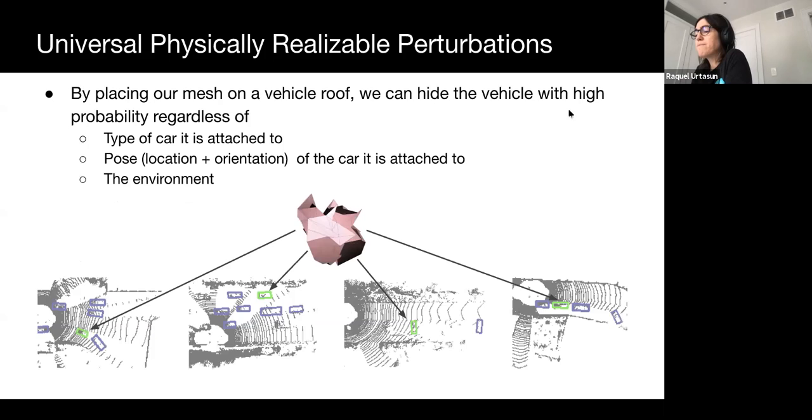By placing our adversarial mesh on a vehicle roof, we can hide the vehicle with high probability, no matter what kind of car it is, what its pose is, and what the environment is. Note that our mesh is the same for all vehicles. As shown in the illustration, the same adversarial mesh successfully hides different vehicles at different positions in different scenes. Furthermore, with a single adversarial example for all inputs, no optimization is required during the attack.